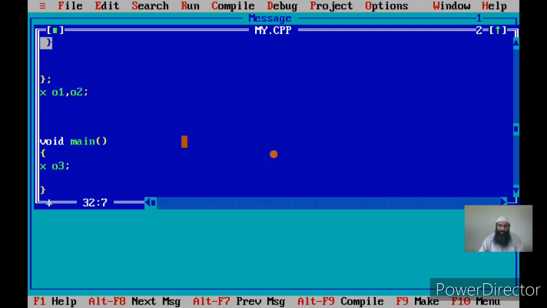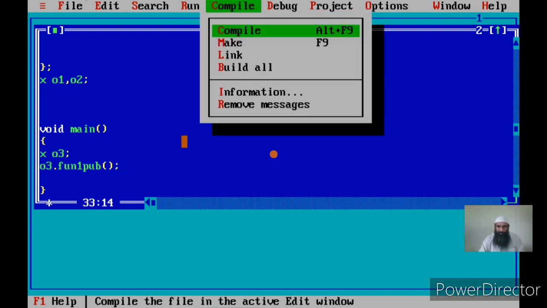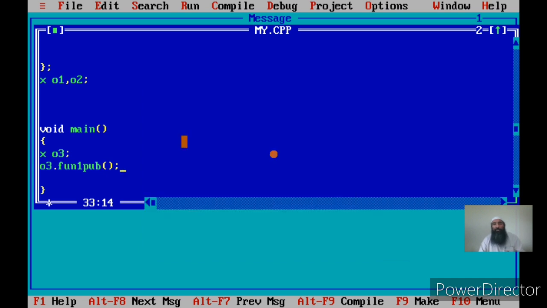Now you can access data members, but only those members which are public, not private and protected. This rule applies to non-member functions. Once we have member functions, let us see what the rule is there. Now we have O3. I will call a function with it, that is dot fun1pub. I'll see if I can call this function. What does the compiler say? Success. This call is allowed.